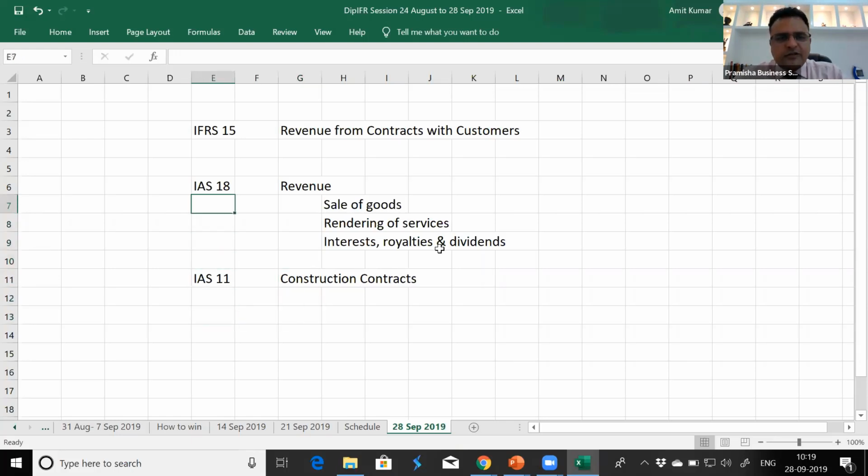In this also there used to be confusions. I discussed it previously as well, I'll repeat again. There used to be confusion: if we are constructing a building and we are a builder who constructs flats and we have 150 flats in the form of inventories, and we sell those flats and give possession to the customer only on completion of the project, will we consider it as a sale of goods? Or will it be a construction contract?